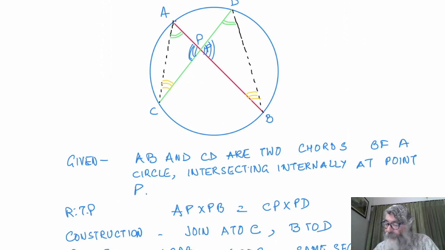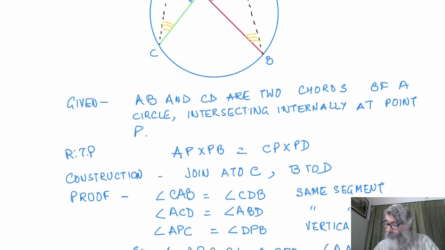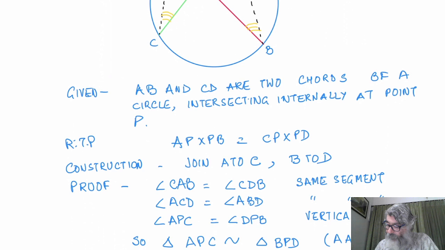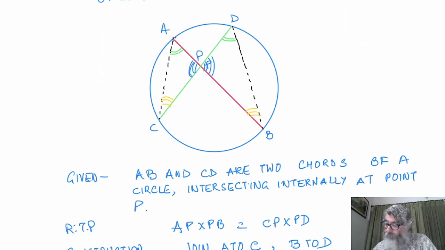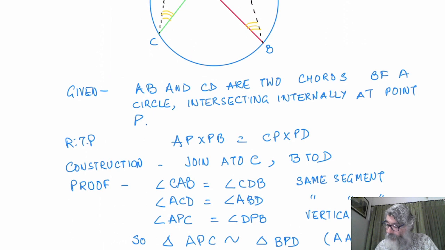In front of green is CP, and in front of this green is PB. So CP upon PB. In front of yellow, AP is there. In front of yellow, PD is there. AP upon PD.